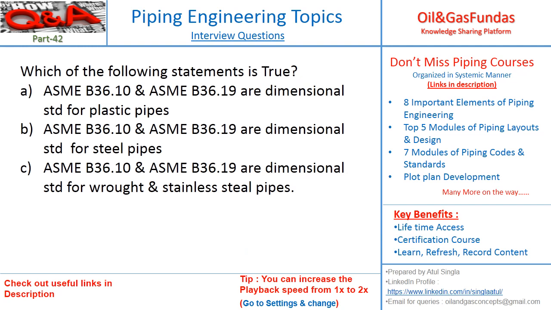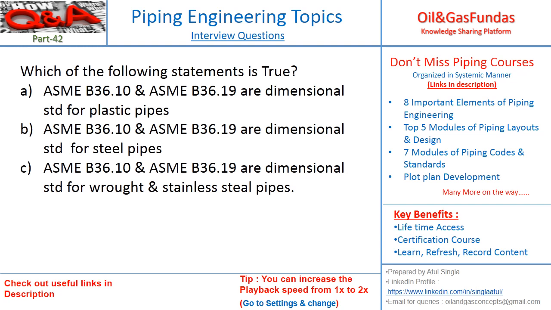Which of the following statements is true? A, ASME B36.10 and B36.19 are dimensional standards for plastic pipes. B, B36.10 and B36.19 are dimensional standards for steel pipes. C, B36.10 and B36.19 are dimensional standards for wrought and stainless steel pipes. Think about it.